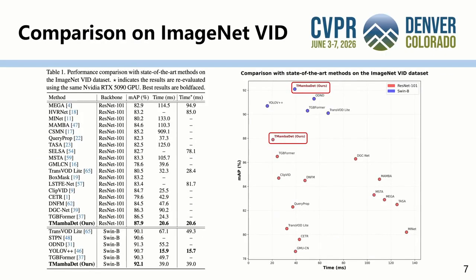This slide compares Transformer-Mamba DET with state-of-the-art methods on ImageNet VID. With the ResNet-101 backbone, Transformer-Mamba DET achieves 87.9% mAP with only 20.6 ms inference time. With the stronger Swin backbone, it further achieves 92.1% mAP, which is the best accuracy among all compared methods. The scatter plot also shows that Transformer-Mamba DET provides a strong trade-off between accuracy and efficiency.